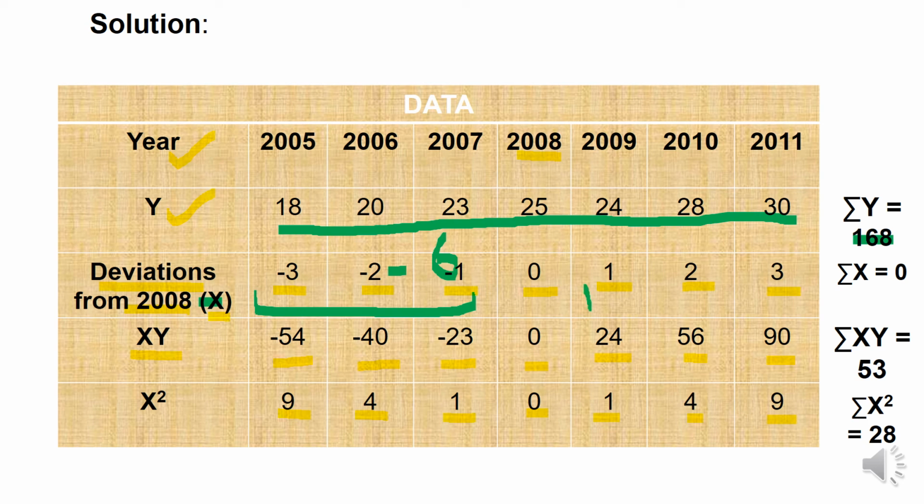And the addition of 1, 2 and 3 will lead to a value which is equal to plus 6. When minus 6 and plus 6 are added together, then summation x will become 0. Likewise, the summation of product of x and y on individual item-wise basis is equivalent to 53, and the summation of square of individual items of x series is equivalent to 28.